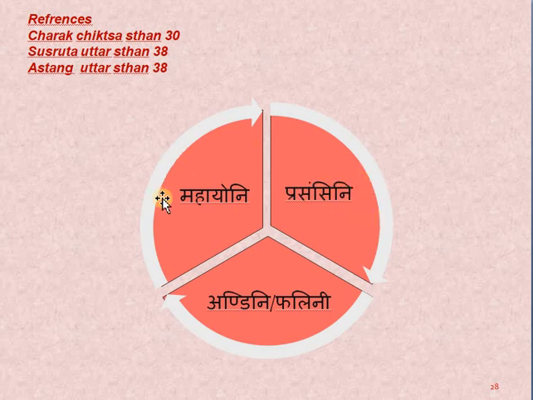If we see their shlokas, we see that Mahayoni can be correlated with the 3rd degree uterine prolapse, and Prasansni with the 2nd degree uterine prolapse. Andani and Phalni can be compared with the prolapse of anterior vaginal wall or posterior vaginal wall. So just in brief we will see, because here we are just seeing the correlation.